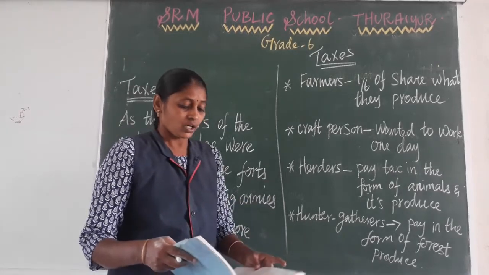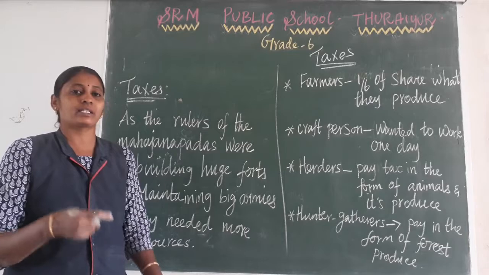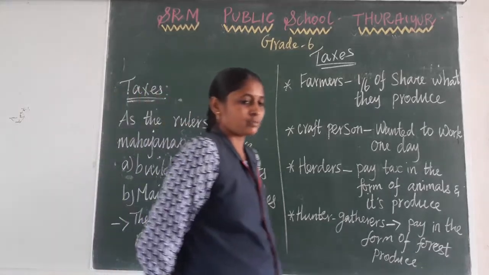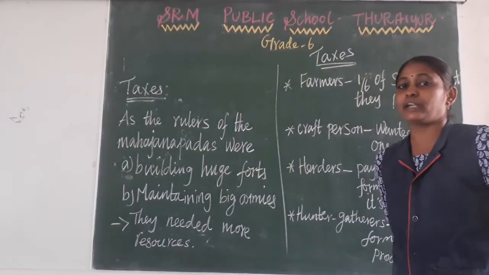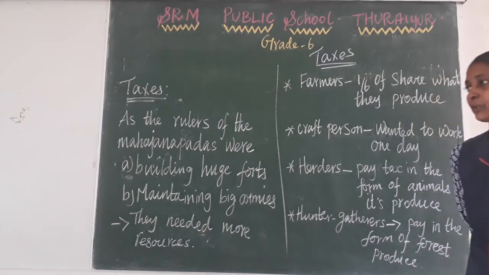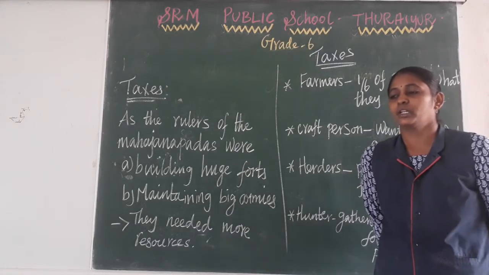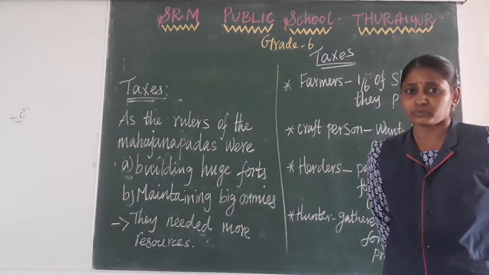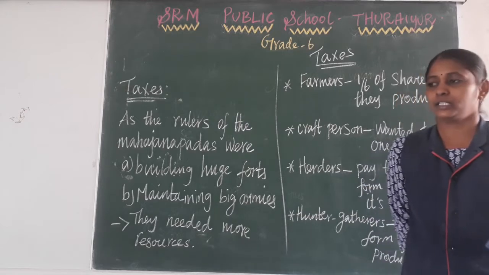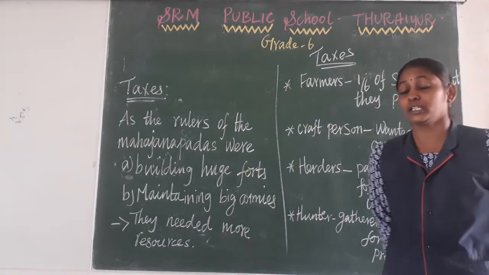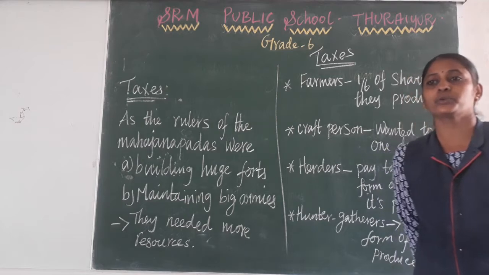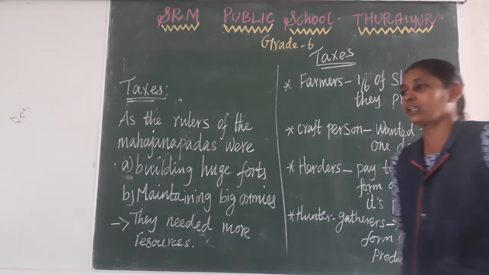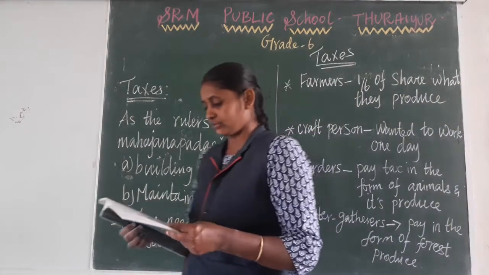Okay, next, what equipment were they using for agriculture? Ploughs started to be used in this time only. Before that they were using only stone tools, but after 3,000 years ago they started to use iron materials for agricultural activity.